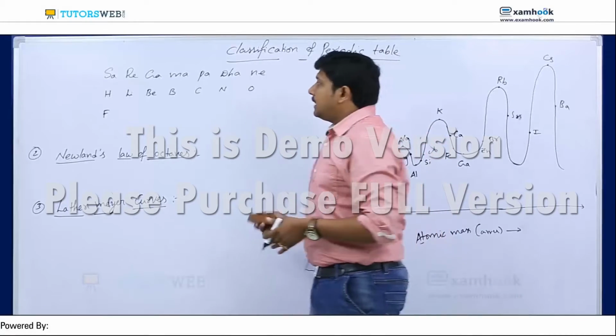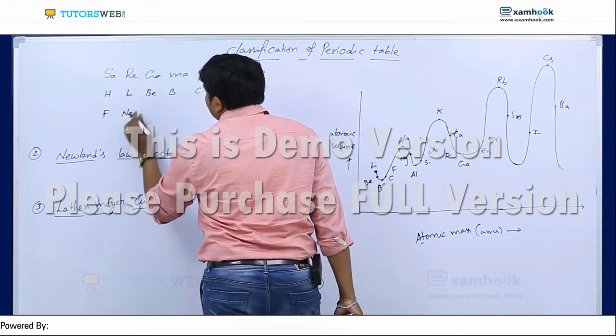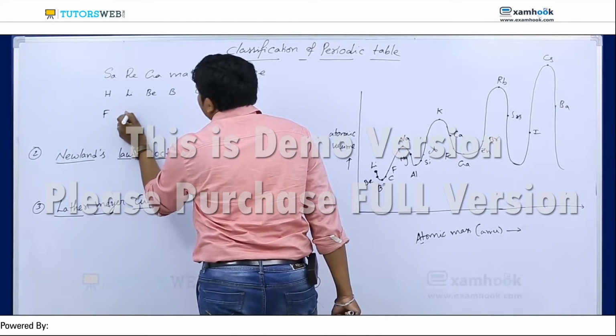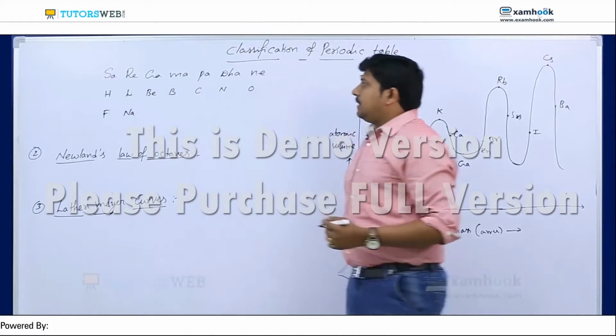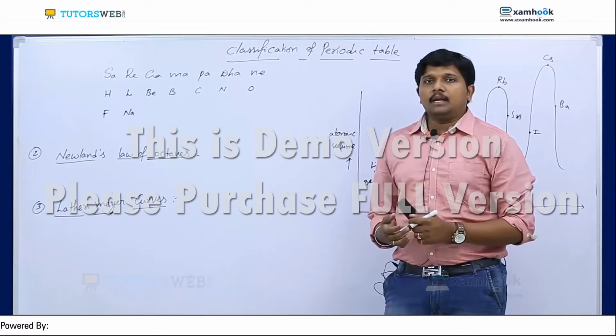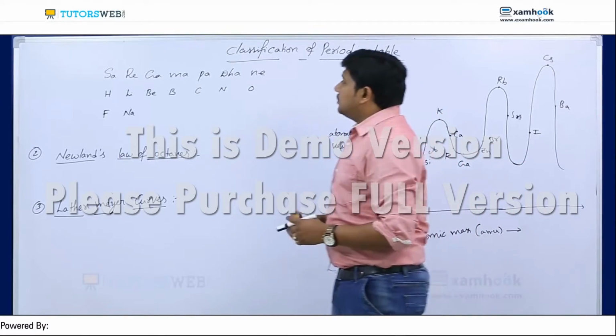Like the fluorine, the next one we know is sodium. That means at that time actually there are no inert gases. That's why I am not discussing helium, neon, argon, krypton, xenon. So except that I am giving here. So there is no neon.